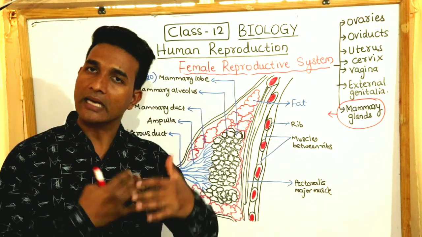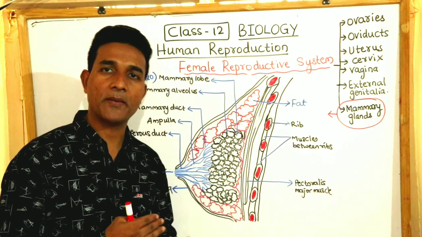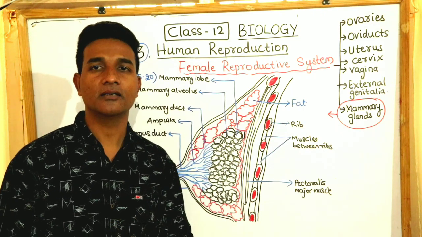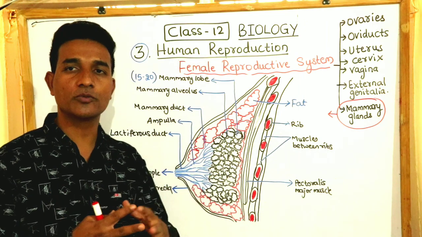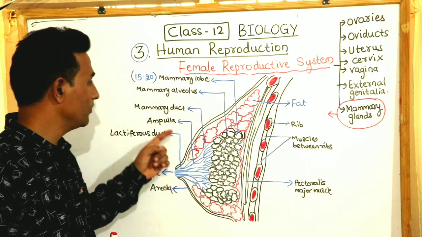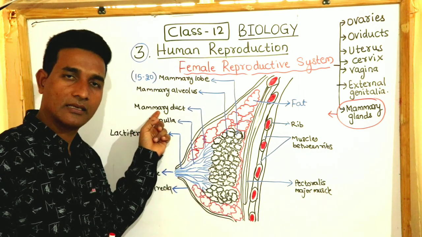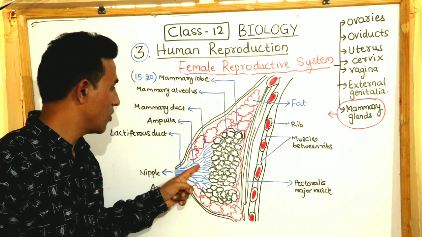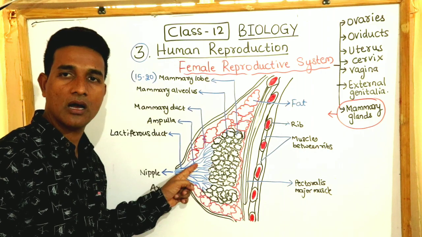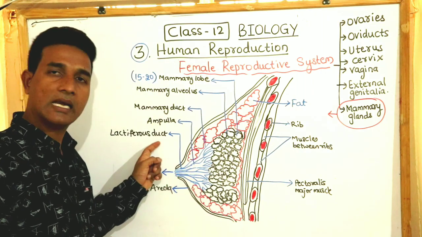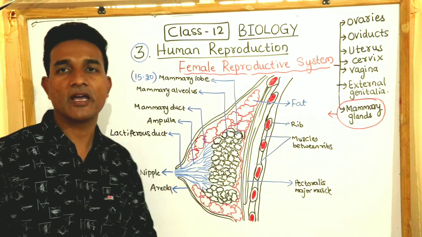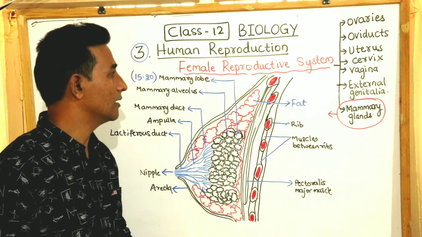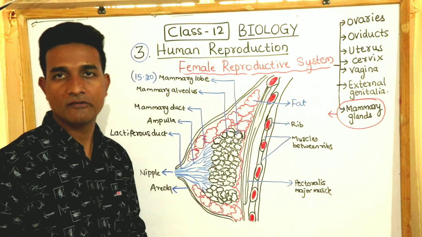And further, the alveoli open into the mammary tubules, and the different mammary tubules join together to form mammary duct, and further the mammary ducts open into a larger, wider space called ampulla, which is connected to the lactiferous duct from where milk is sucked out. This is about the mammary gland of the female body.